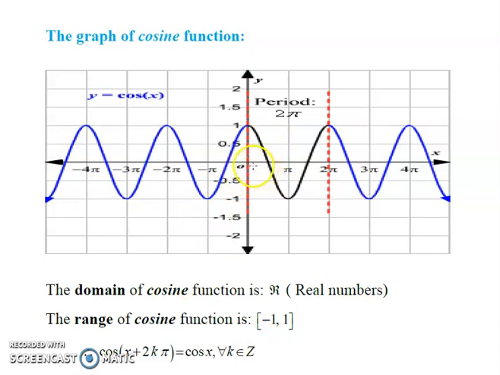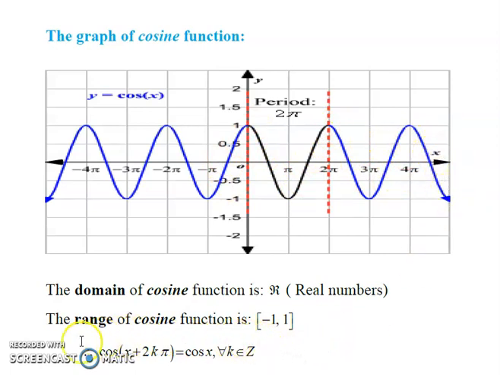If x increases from 0 to pi by 2, the value of y, that is cosine function, decreases from 1 to 0. In the interval pi by 2 to pi, the y value decreases from 0 to -1. In the interval pi to 2 pi, the y value changes from -1 to +1. So every 2 pi, the cosine function is repeating itself.